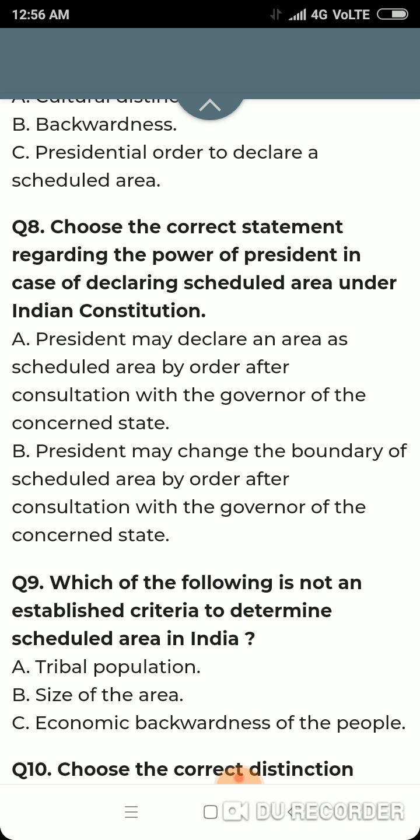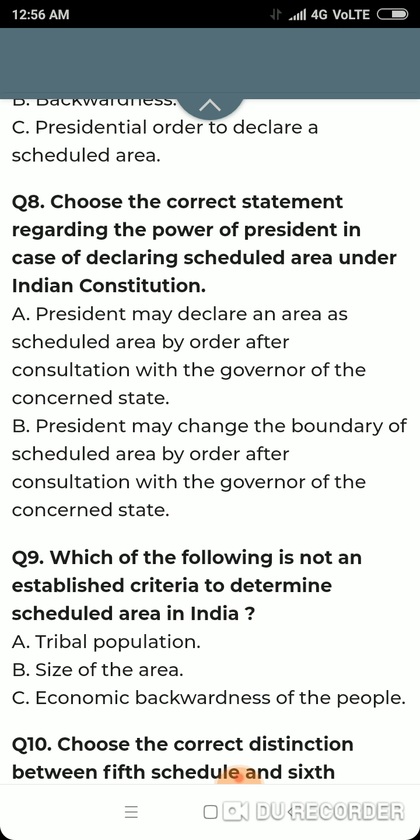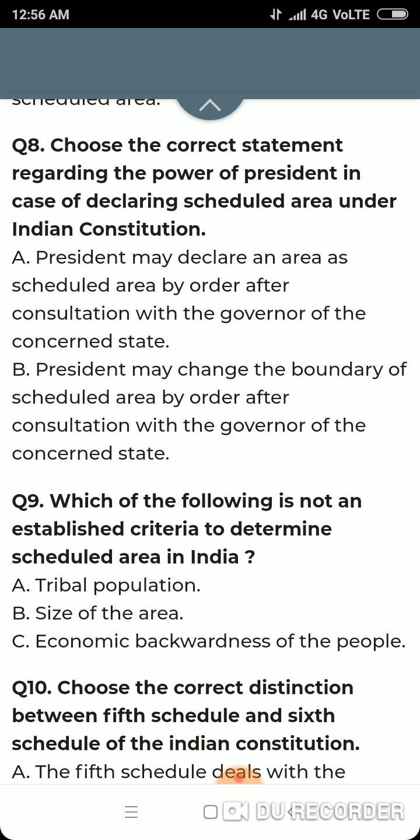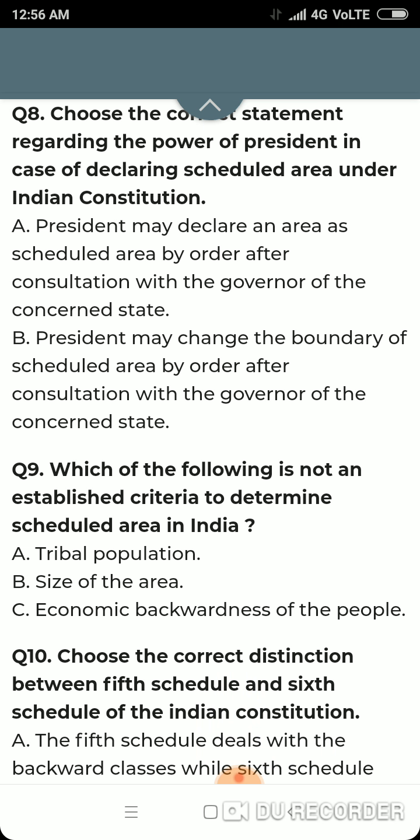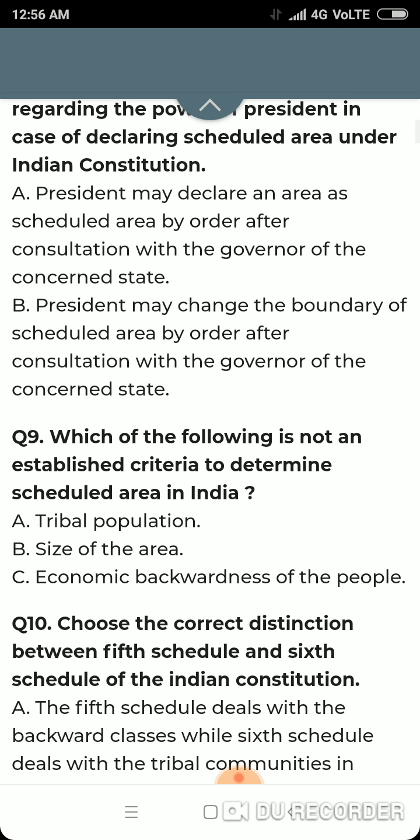Question number 8. Choose the correct statement regarding the power of president in case of declaring scheduled area under Indian Constitution. President may declare an area as scheduled area by order after consultation with the governor of the concerned state. Option B. President may change the boundary of scheduled area by order after consultation with the governor of the concerned state. Both the options are correct. President has been given this power under Indian Constitution, who with the consultation of the governor of the concerned state can determine a scheduled area or change the boundary of the area accordingly.